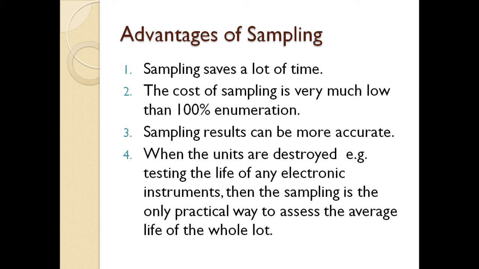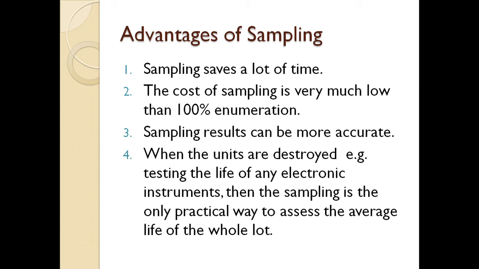The cost of sampling is very much lower than 100% enumeration. Enumeration means to get the information or to study the whole population. Whenever you are studying the whole population, the cost is much higher, and when you are just obtaining the information from a sample, your cost will be much lower.